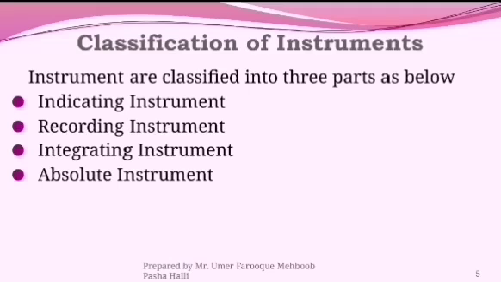Now we are discussing the classification of instruments. There are four categories. First is indicating instrument, second recording instrument, third integrating instrument, and last absolute instrument.